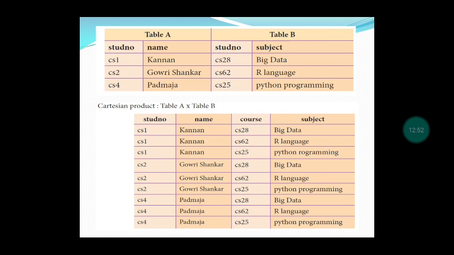With their related courses, Kannan is studying big data, R language and Python programming. Next Gauri Shankar is also paired with big data, R language and Python programming. 3 times Gauri Shankar is coming, and Padmaja also 3 times, because 3 into 3. Padmaja big data, Padmaja R language, Padmaja Python programming. So this is the Cartesian product. We are multiplying table A with table B.